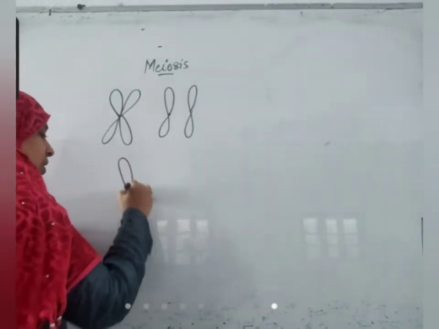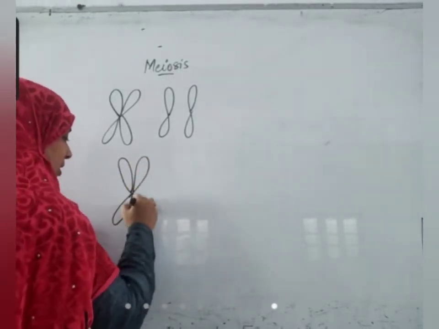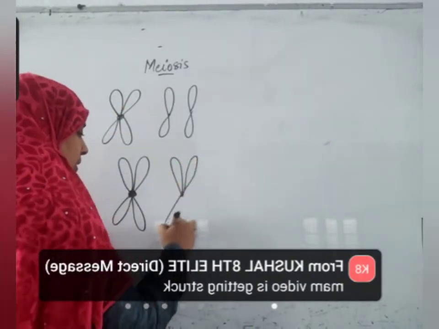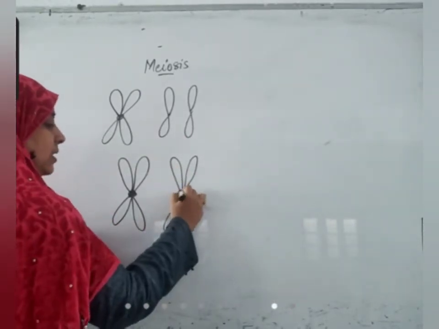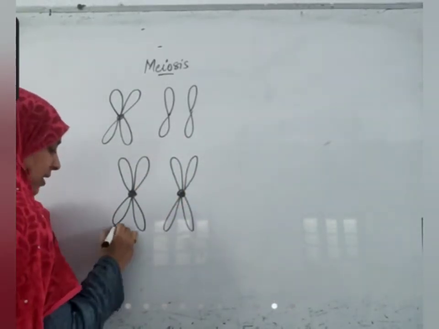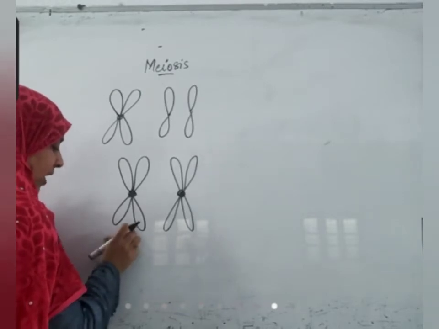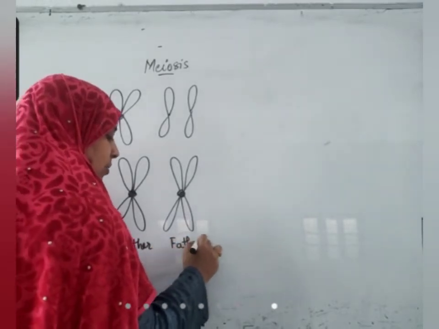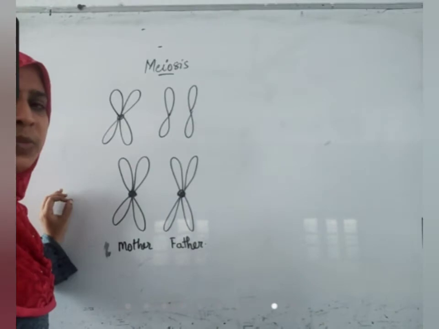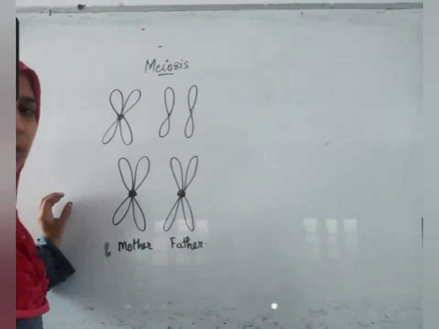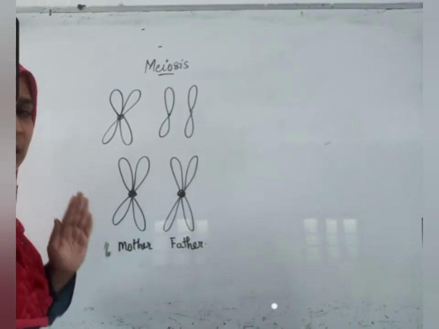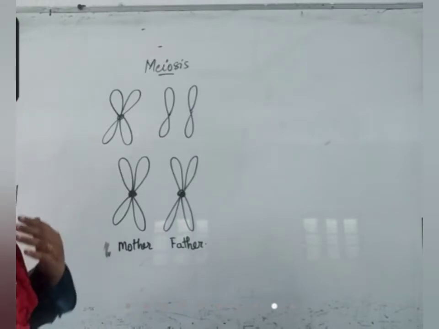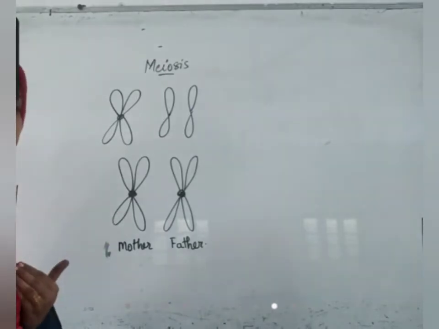Okay? I said chromosomes are always in pairs. This is one chromosome and this is another chromosome, a similar chromosome. That means this is the chromosome that is obtained from mother, this is the chromosome obtained from father. For every organism, because every organism forms by fusion of gametes only. That first cell will divide and form all the remaining body cells. So every cell of our body has chromosomes from our father and chromosomes from our mother.